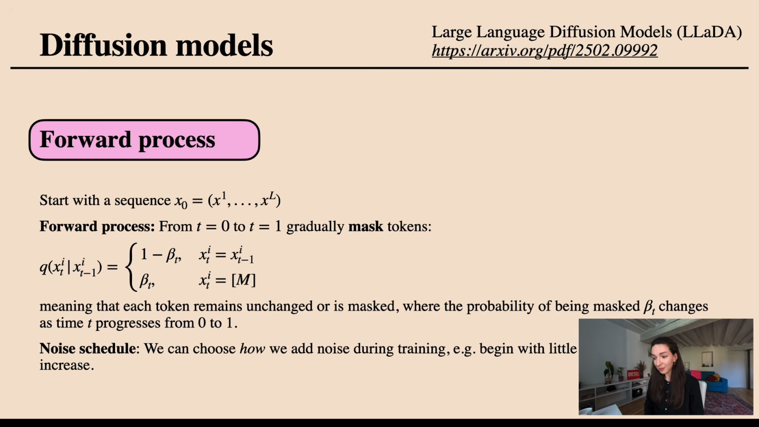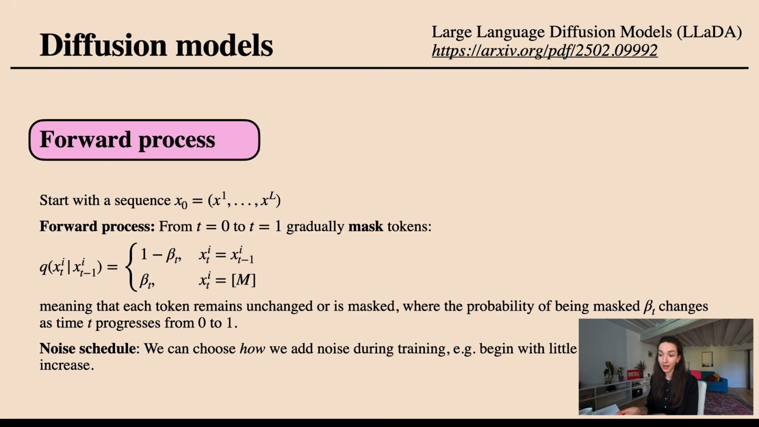Okay, so let's begin with the forward process, which is this idea of starting with a sequence x0, which consists of tokens x1 up to x capital L. And then we want to have a forward process that would take us from time t is 0 to t is 1, gradually masking or corrupting or noising these tokens.